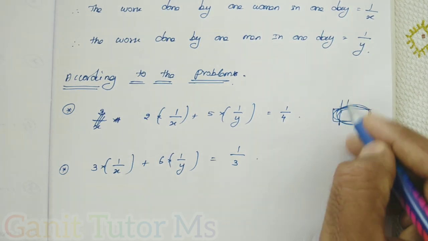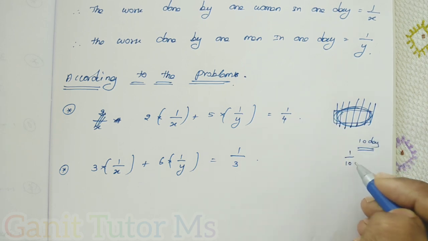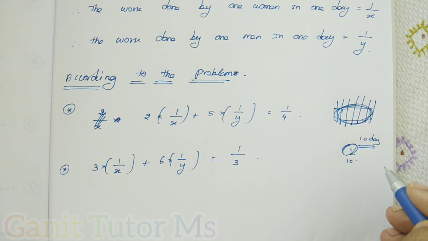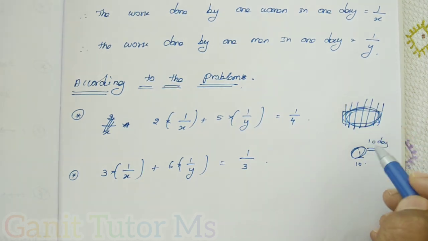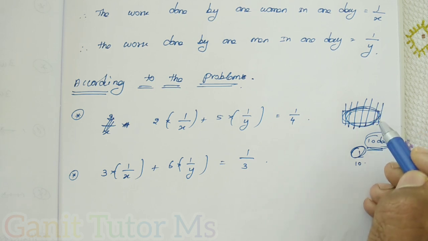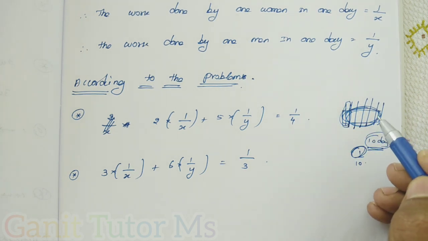For example, consider a work that can be completed in 10 days. How much work can be completed in one day? The whole work is divided into 10 parts, so in one day, one part is completed. We divide the work by 10 parts, so one part of the work is completed in one day.